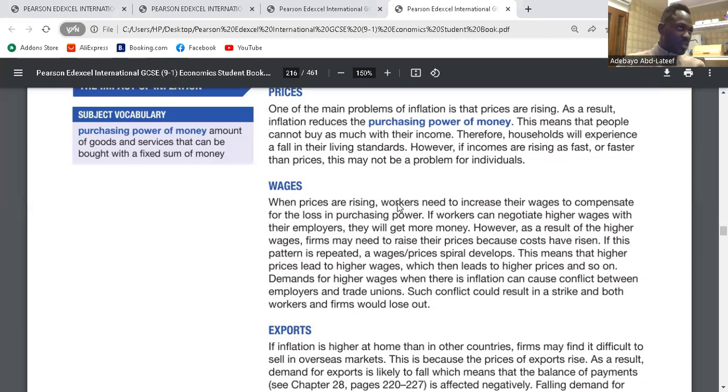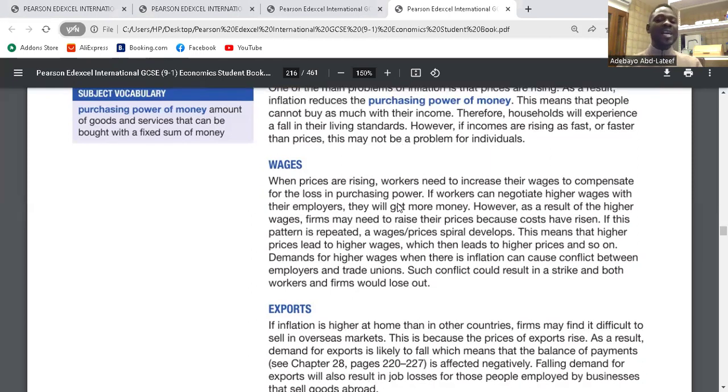Wages are the amount of money you earn as an individual, right? As an employee. So when prices are rising, workers need to increase their wages to compensate for the loss in purchasing power. So if prices continue to rise, workers will not have any other choice than to put pressure on employers to increase their salary or wages so that they can be able to buy what they used to buy.